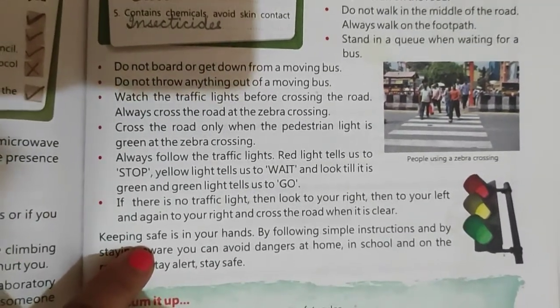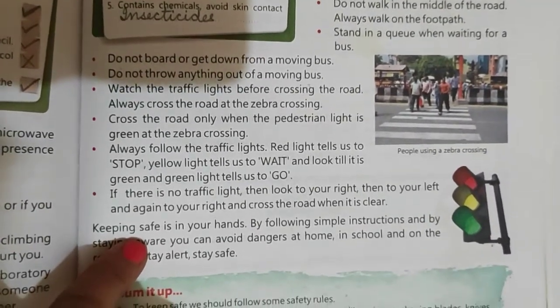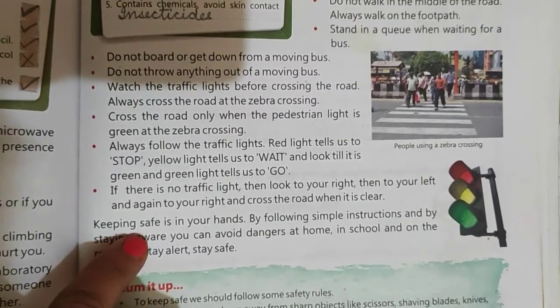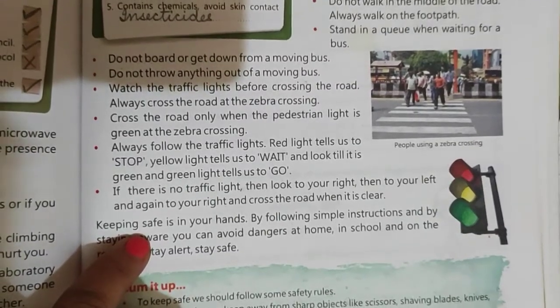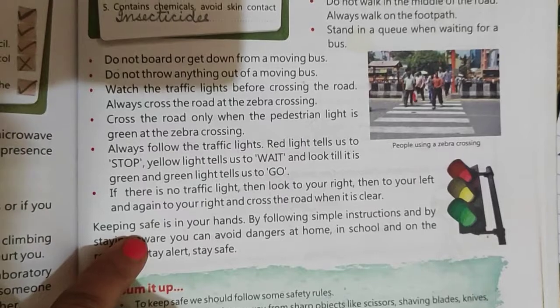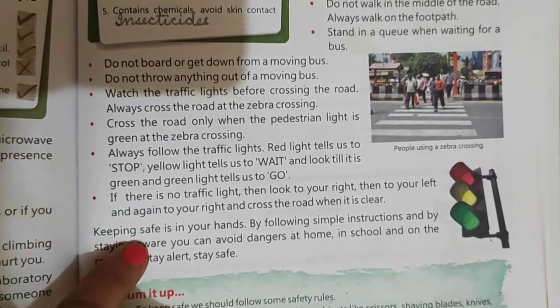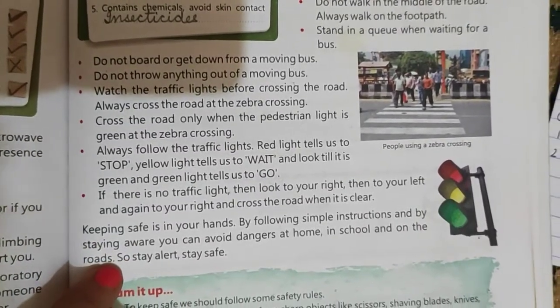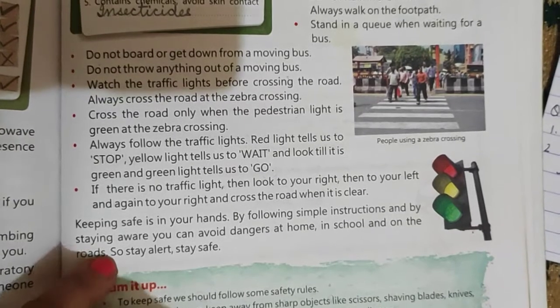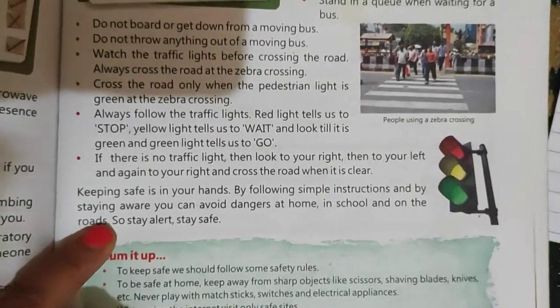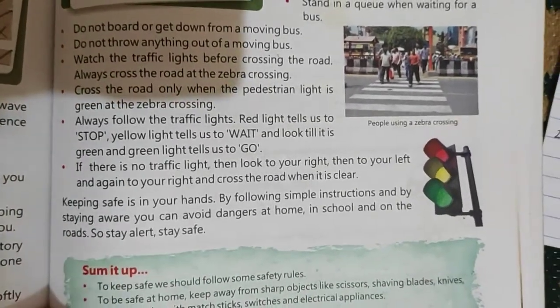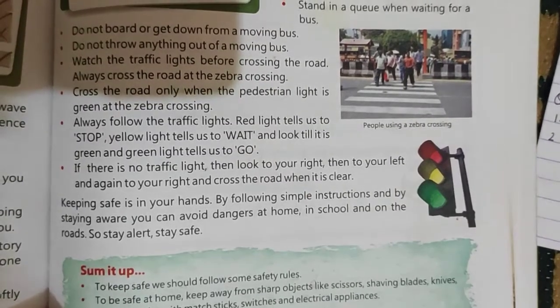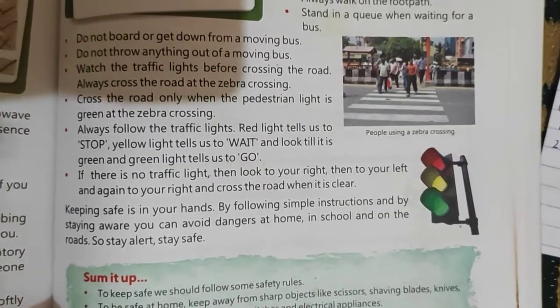Like you know that there are 3 lights: red light, green light and yellow light. Red light means stop, yellow light means wait, and green light means go. So we should wait for the green light so that we can move safely on the road. Moreover, when we are driving any vehicle, we should not drive it very fast.